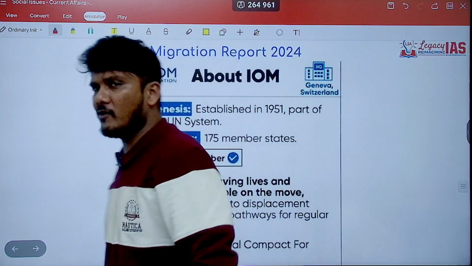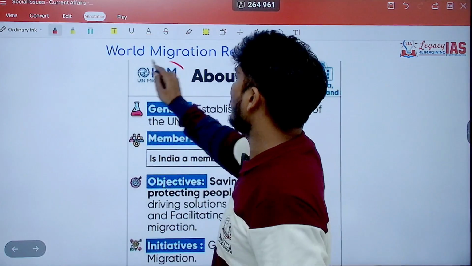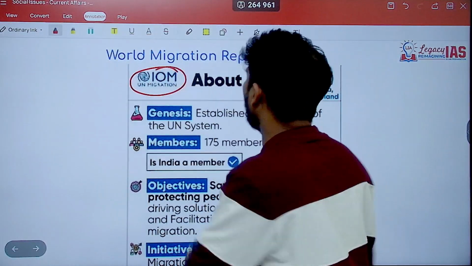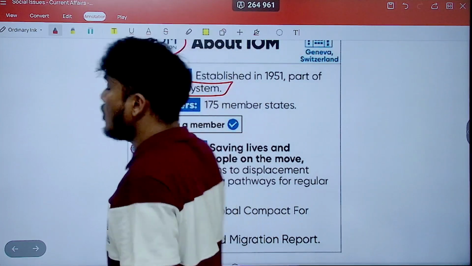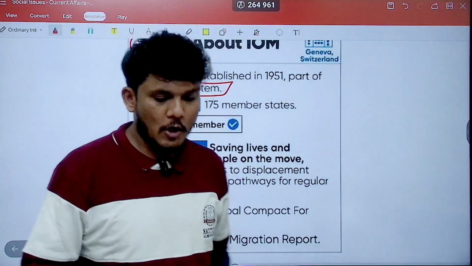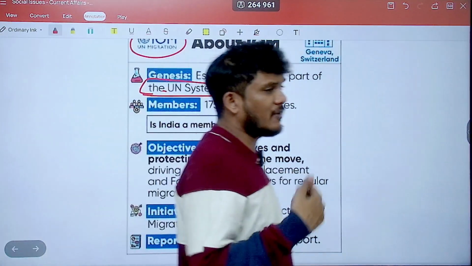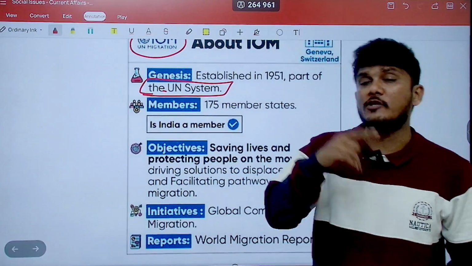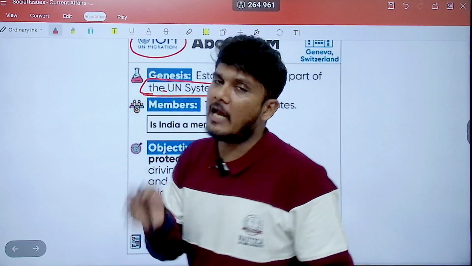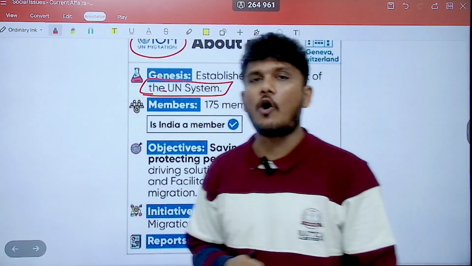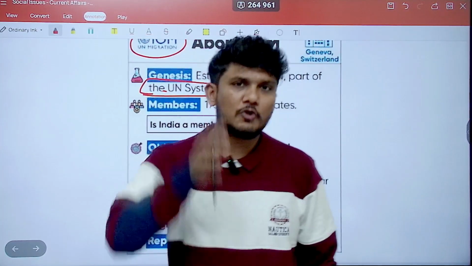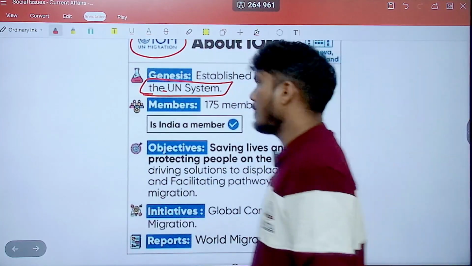Now, this report is brought out by the International Organization for Migration, so you should know a bit about it. Of course, it is a part of the United Nations system. You should know any organization if it's a part. Some organizations do not have the word UN written in front of them, still are a part. That's point number one. Point number two, there are 15 specialized organizations of United Nations. You should know all those 15.